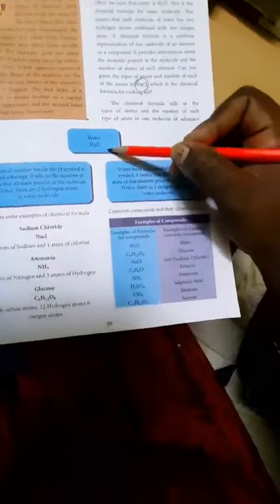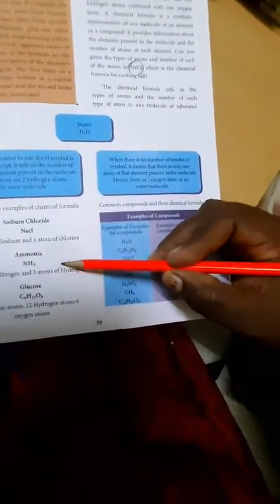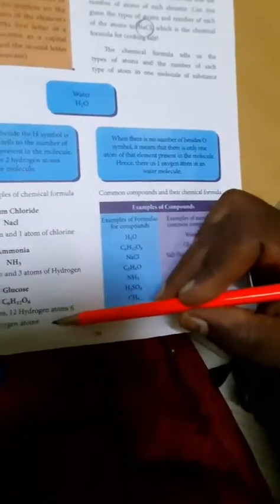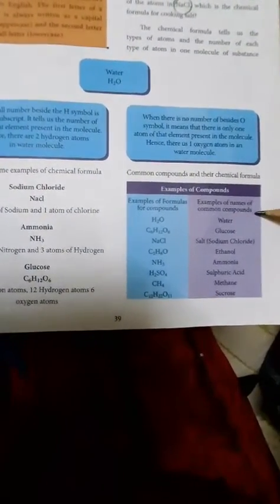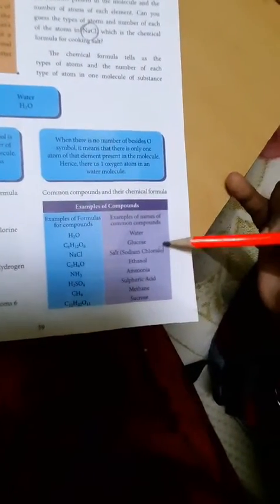That is, 2 atoms of hydrogen. Then water H2O, sodium chloride, ammonia, glucose are examples of compounds. These are names of common compounds, including those with a number of pairs of symbols.